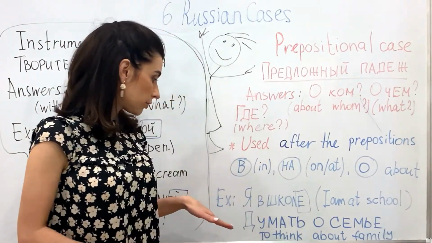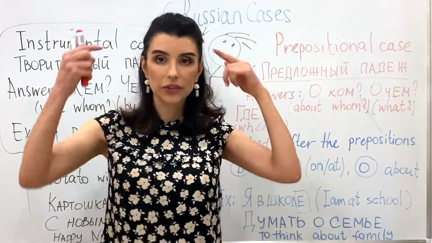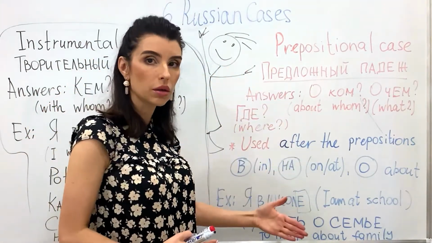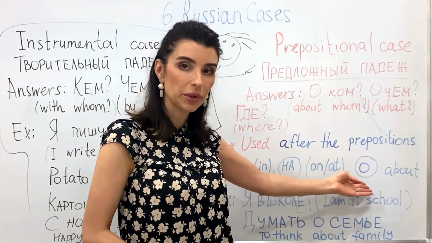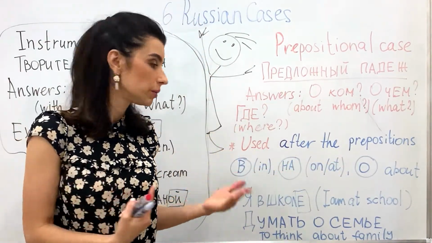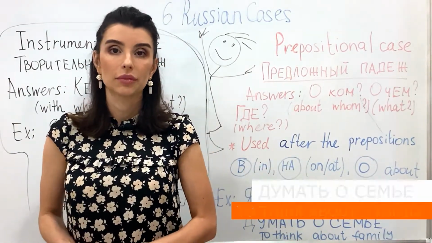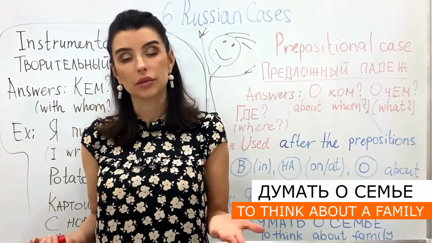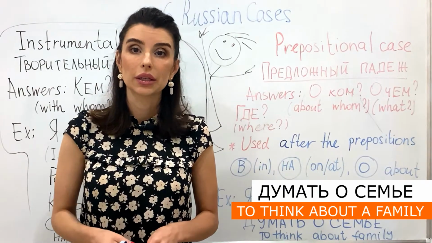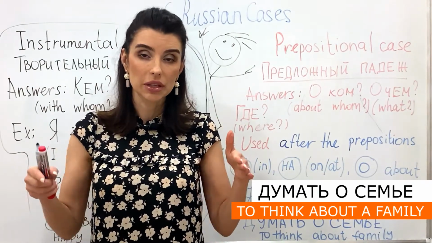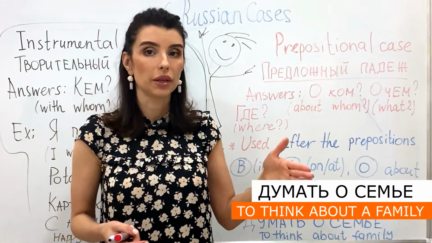So, for instance, another one. Думать, it means thinking. Do you see о? This preposition means about. О семье. Думать о семье. Do you see the word семья? It means family. Думать о семье, it means thinking about family.